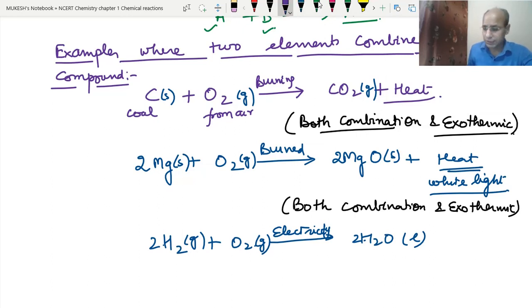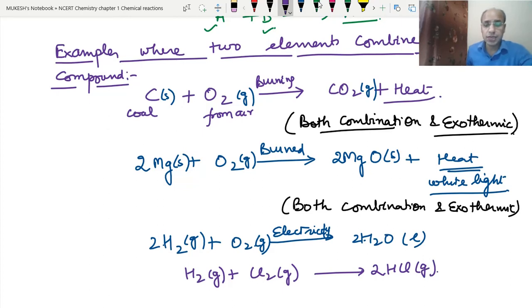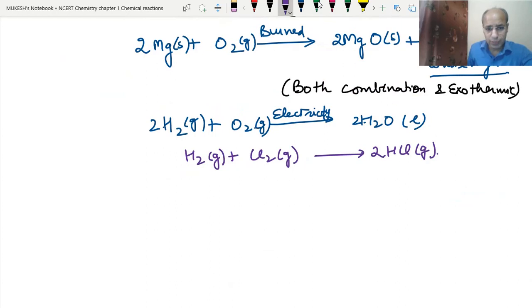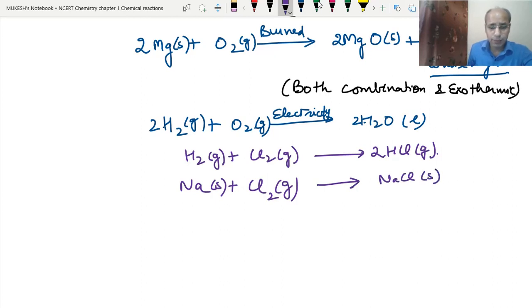So let's take the fourth example, where hydrogen in the form of gas combines with chlorine in the form of gas to produce hydrogen chloride in the form of gas. So this is the example of a combination reaction. One more example, where sodium in the form of solid and chlorine in the form of gas combine to produce sodium chloride, which is a solid. So this is 2 and this is 2.